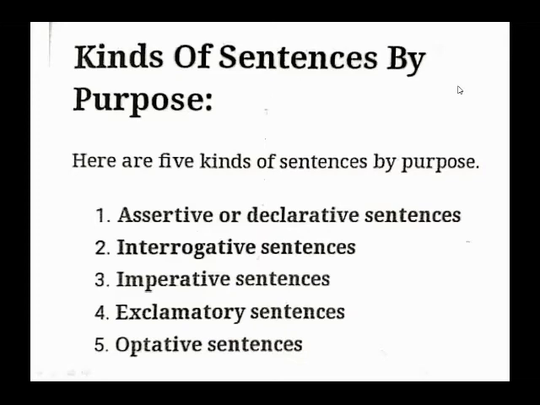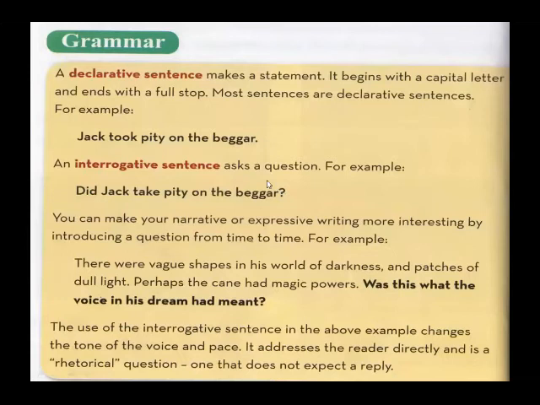Okay, so dear students, let's move forward. So this is your textbook page. If you need to take a screenshot, you can take a screenshot. You must take a screenshot rather. Okay, so dear students, a declarative sentence makes a statement. Statement means, again, whatever we say is called a statement. It begins with a capital letter and ends with a full stop. Most sentences are declarative sentences.